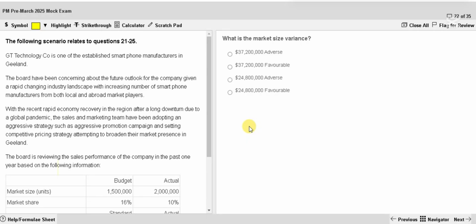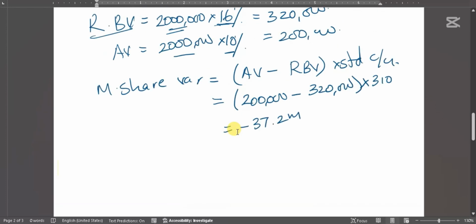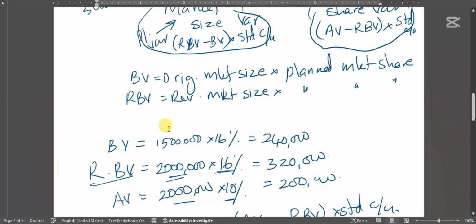What is the market size variance? That's easy. What's the formula? Original budgeted volume, revised budgeted volume. No, the other way: revised budgeted volume minus budgeted volume into standard contribution per unit. How do you remember what order? That's why I gave you this formula.